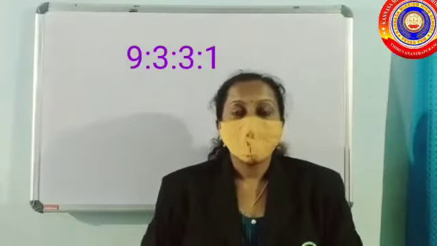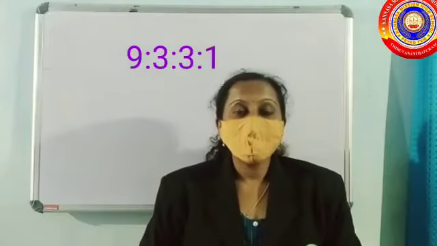Let's recall. The monohybrid ratio while crossing a single character, we got 3 is to 1. Whereas the dihybrid ratio while crossing, we got the result 9 is to 3 is to 3 is to 1.